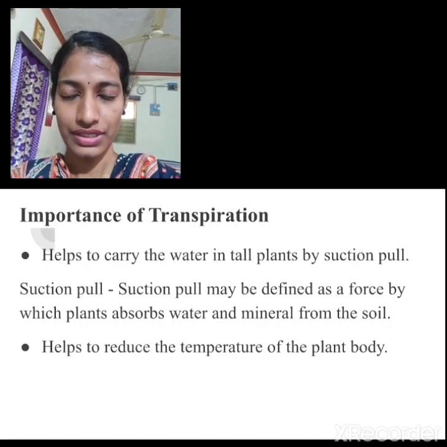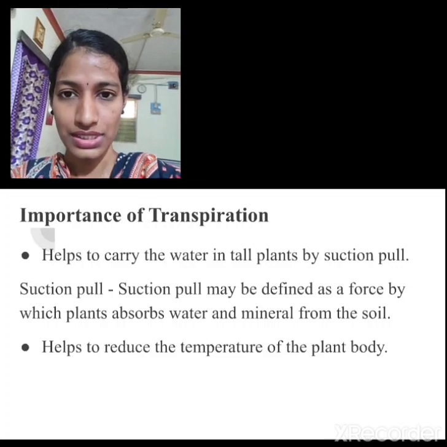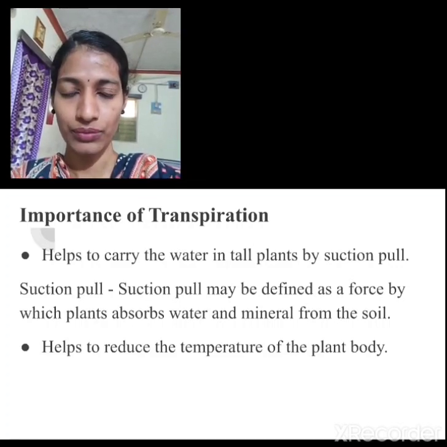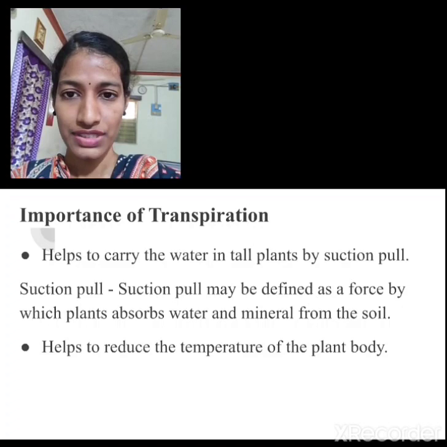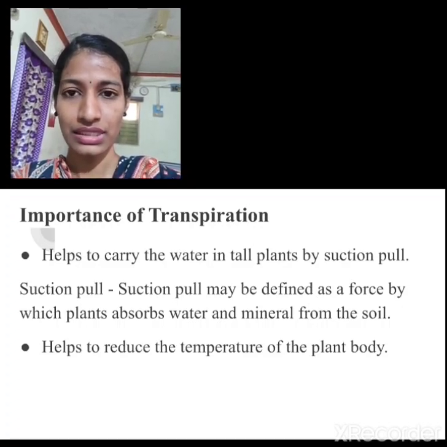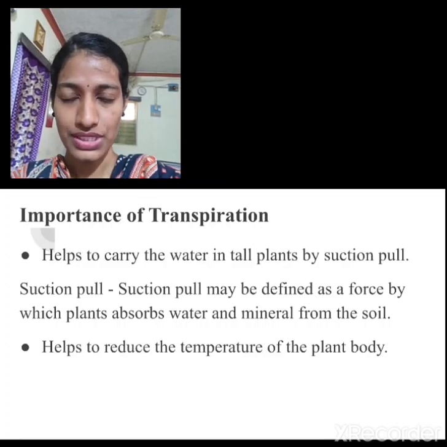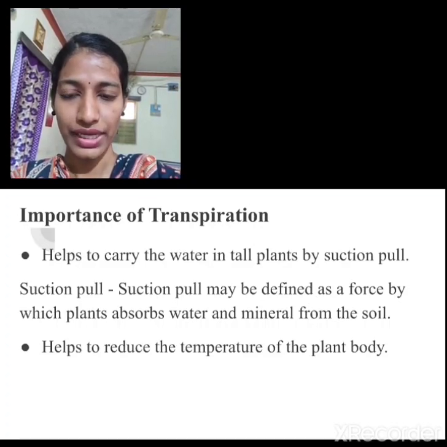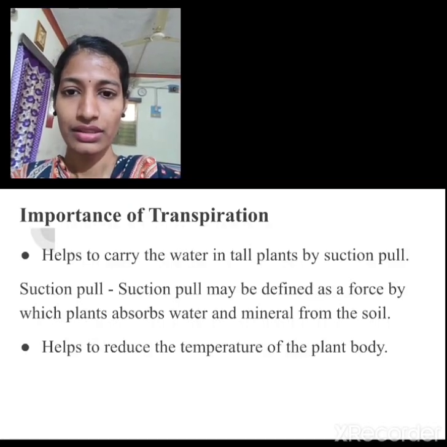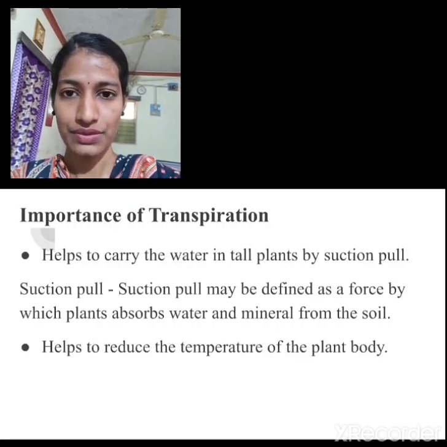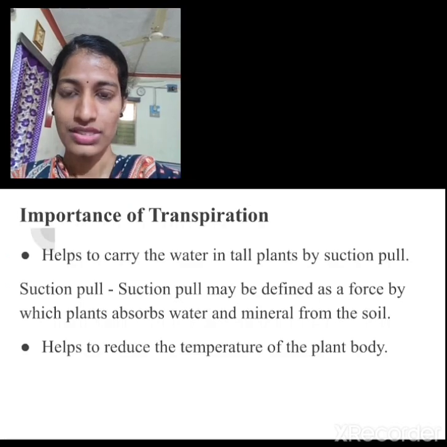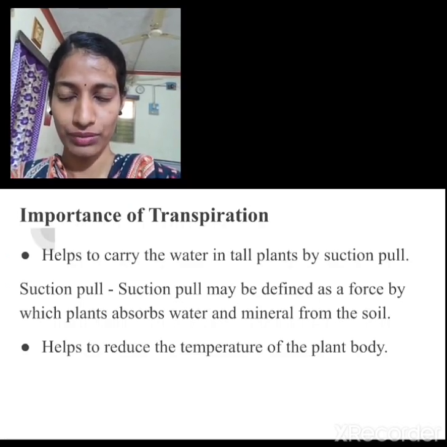So now let me give you an example. In summer seasons, we usually sweat more and more. Why do we sweat then? In order to reduce the temperature of our body, so the sweating process takes place. But in plants, the plants cannot sweat, but in place of sweating, they usually perform the process called as transpiration. So transpiration helps to reduce the temperature of the plant body.